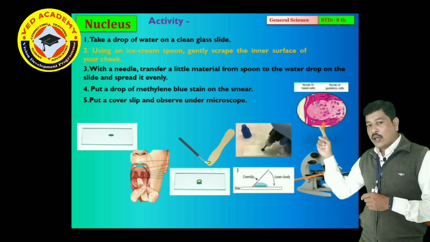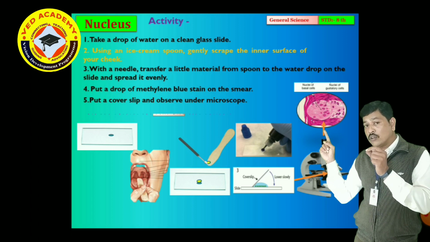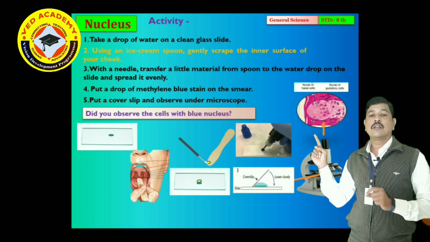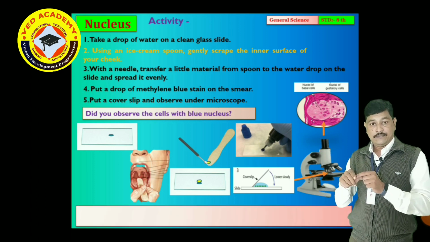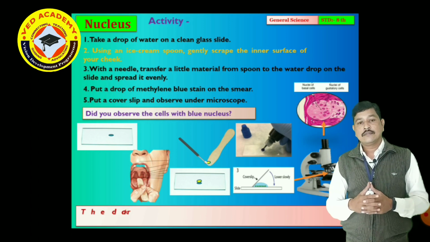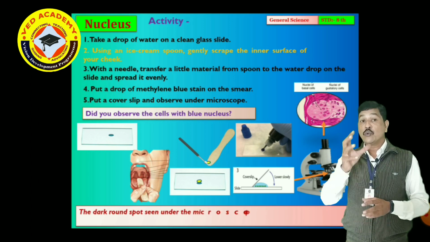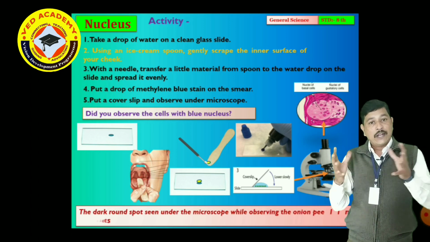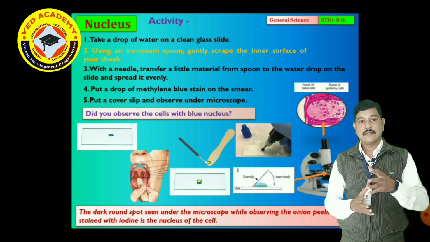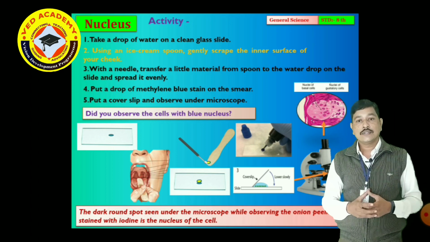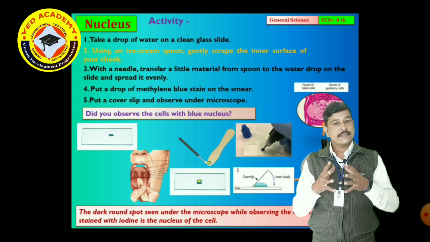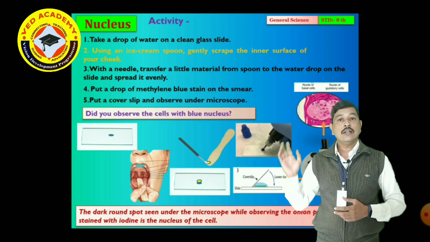The dark round spot that you saw under a microscope while observing the onion peel stained with iodine is the nucleus of that cell. So by doing this activity, we can easily observe the cells present in our mouth under the microscope. So this is about the nucleus.